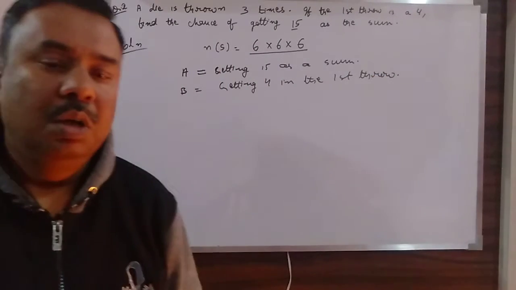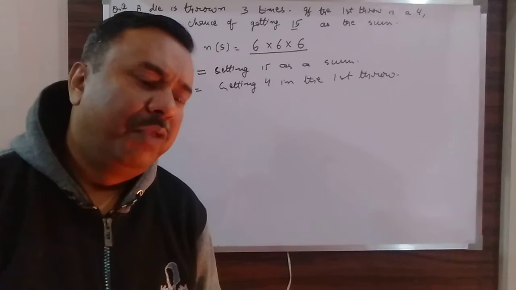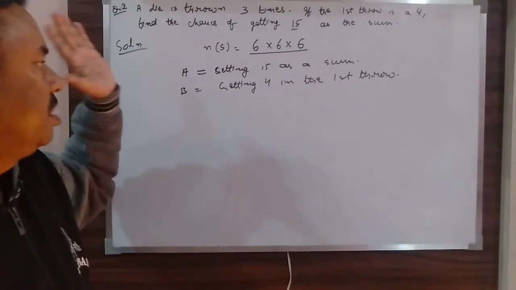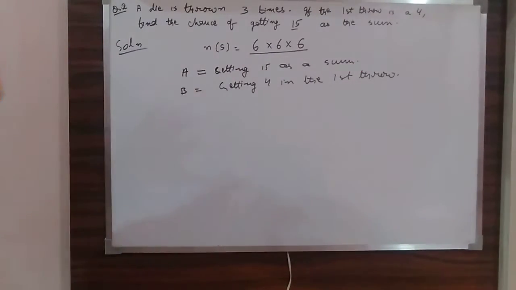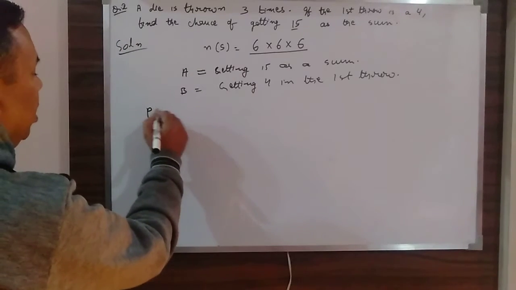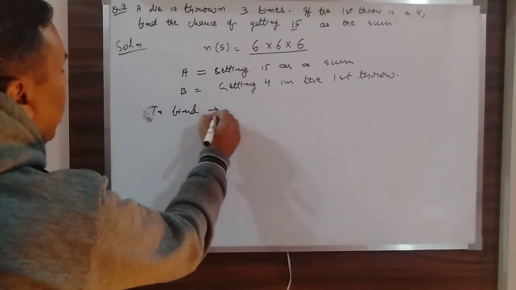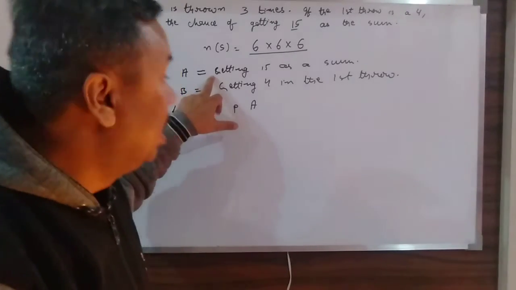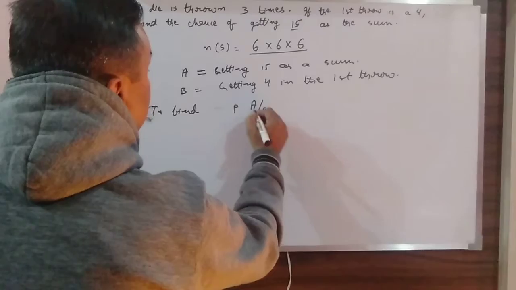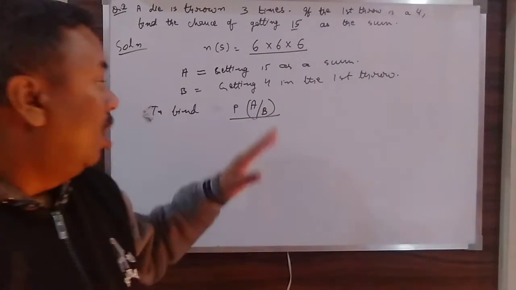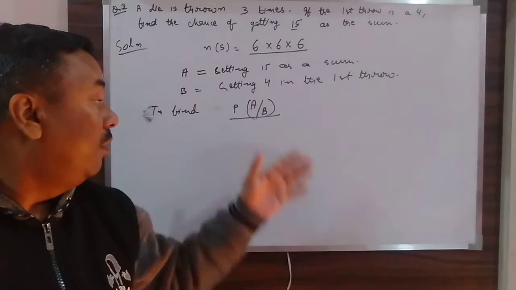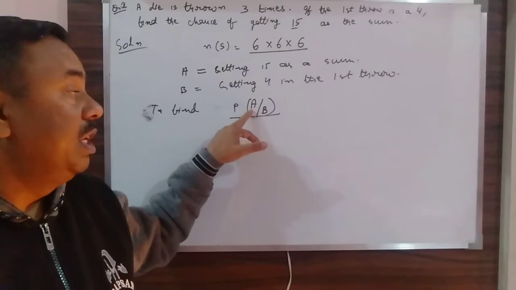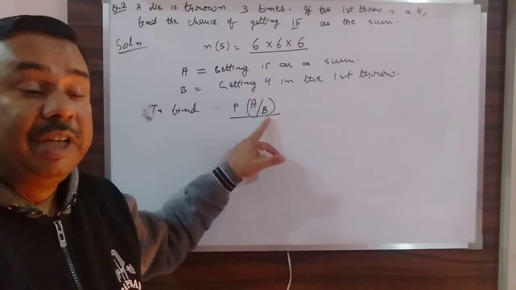So if both conditions are to be satisfied, that means I have to find out the probability of A on the condition that the first throw is 4, that is on the condition of B. Or I can say I have to find out the probability of A on the condition that B has already occurred, or the probability of getting 15 as a sum on the condition that the first throw is a 4.